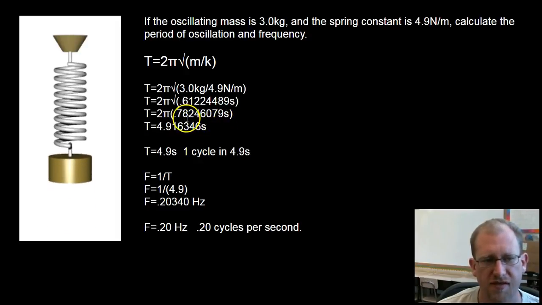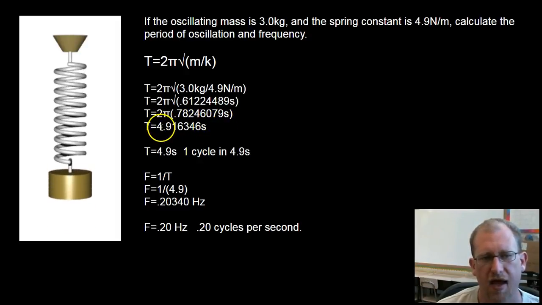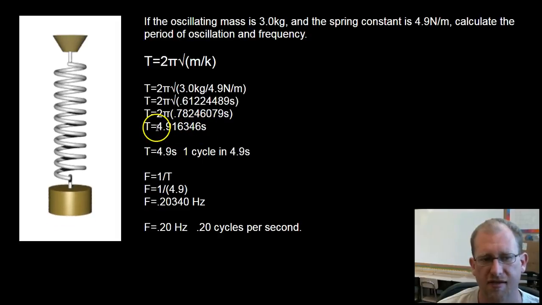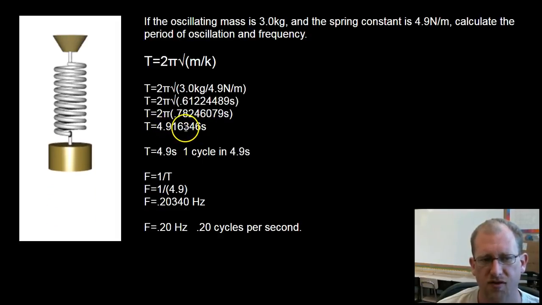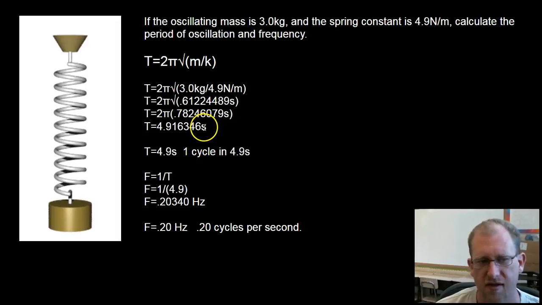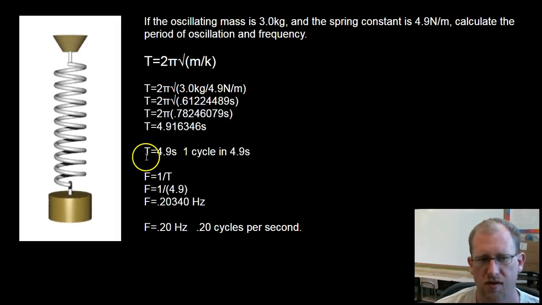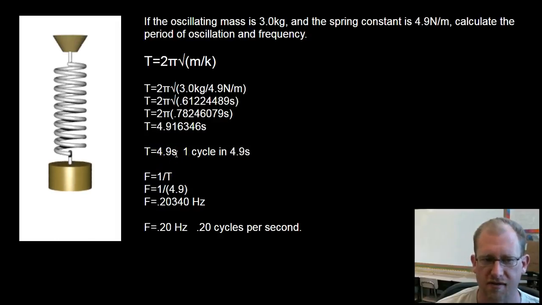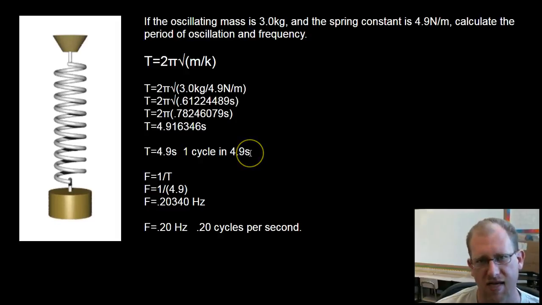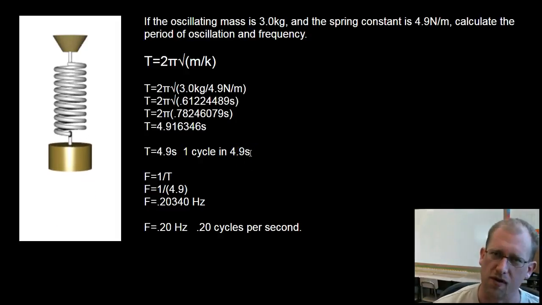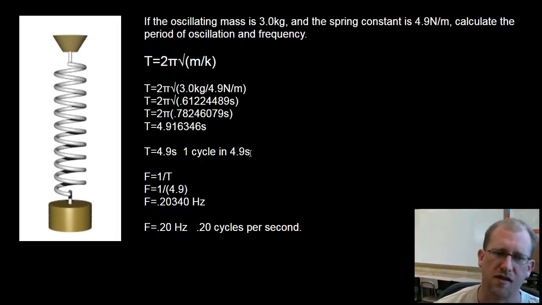So now I have seconds times 2 pi, and I get 4.916346 seconds. Correct for significant digits, t equals 4.9 seconds. So there's one cycle in 4.9 seconds. It takes 4.9 seconds for one cycle to happen.